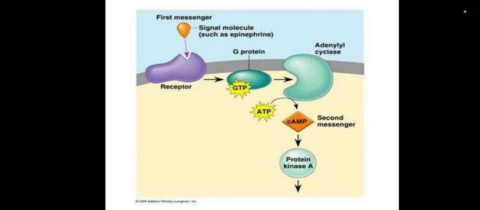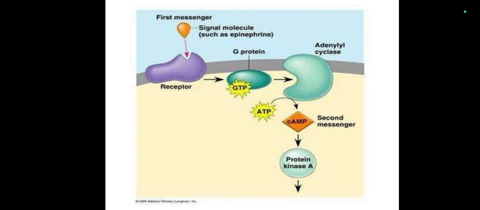The ligand is called the first messenger, which attaches with the extracellular domain of the receptor. The intracellular change will cause the activation of the G protein. This G protein will cause activation of the adenylyl cyclase enzyme. This adenylyl cyclase will cleave ATP into cyclic AMP.